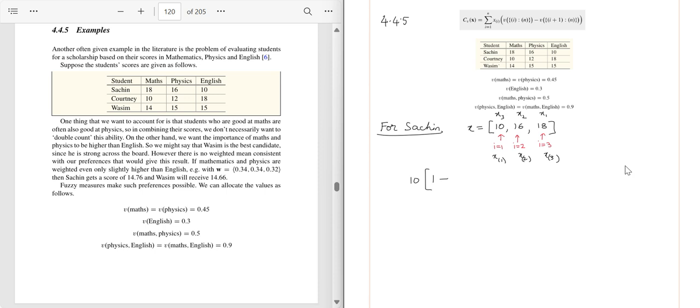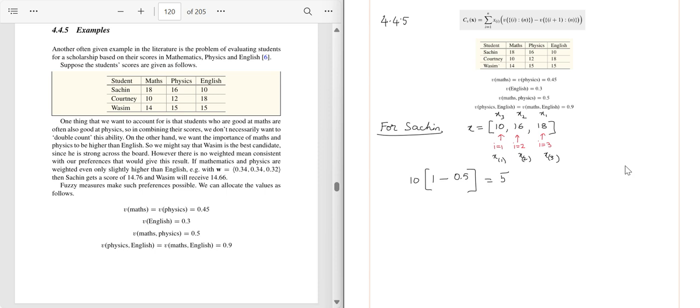We already know 16 is physics and 18 is math. So what is the fuzzy measure of physics and maths? Physics and maths is mentioned as 0.5. Hope it is clear. So the first term will be 10 into 1 minus 0.5, which is 0.5. 10 into 0.5 is nothing but 5.